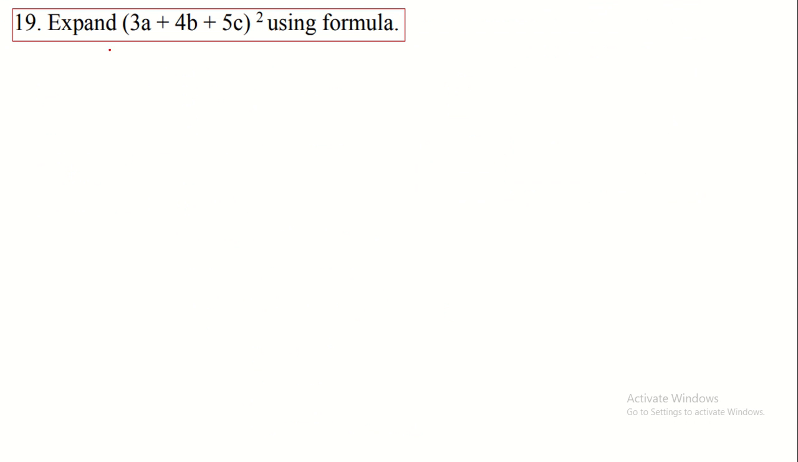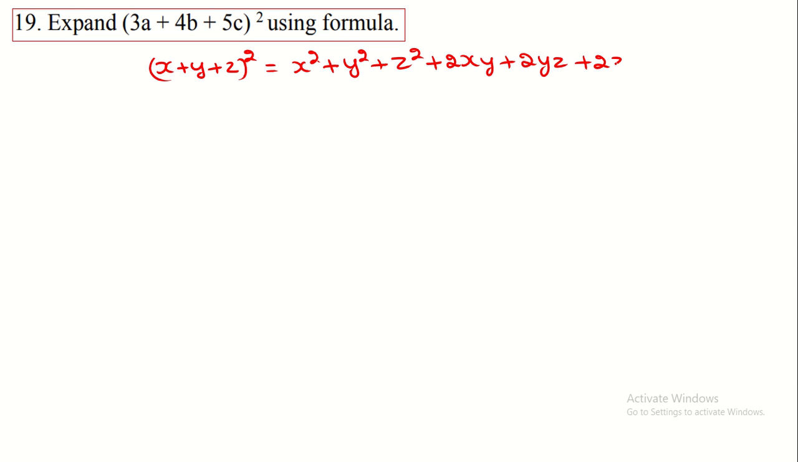Then we move on to this one: expand (3a plus 4b plus 5c) whole square using the formula. Which formula do we use here? We use (x plus y plus z) whole square, which means x square plus y square plus z square plus 2xy plus 2yz plus 2zx. This is the formula we use to expand this.